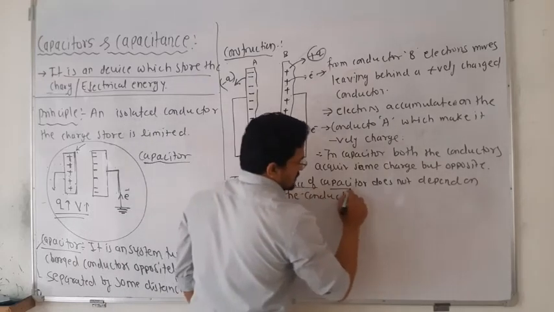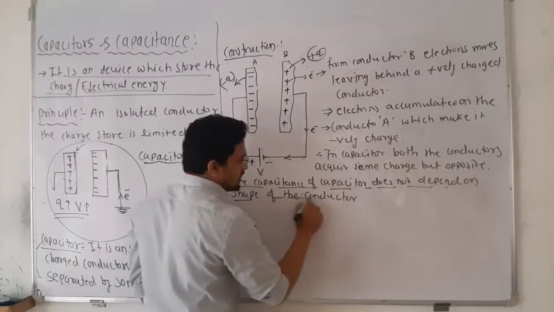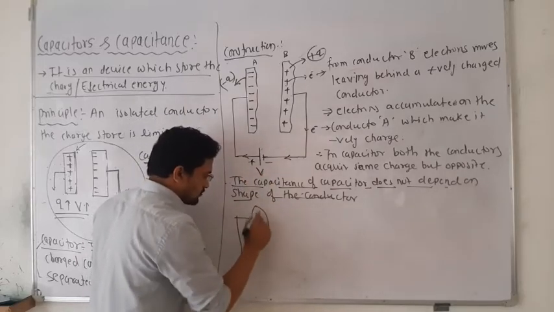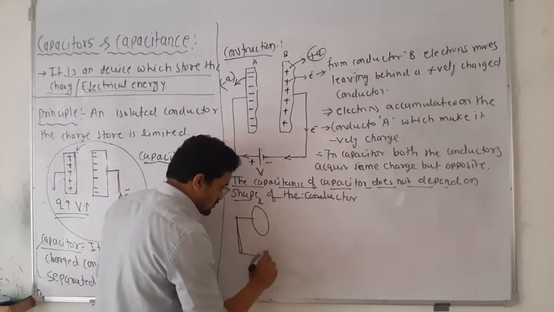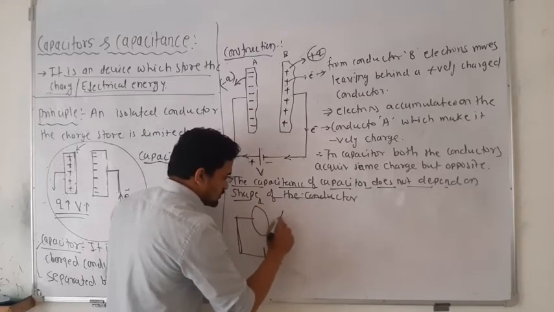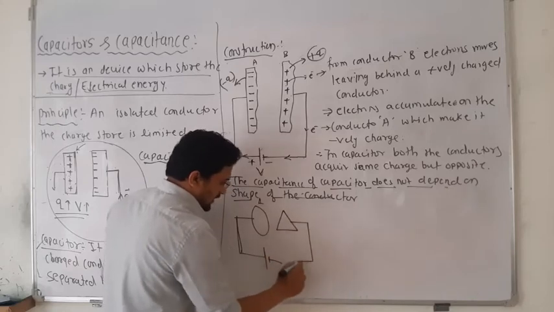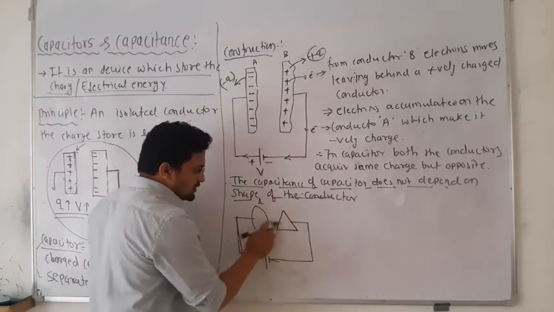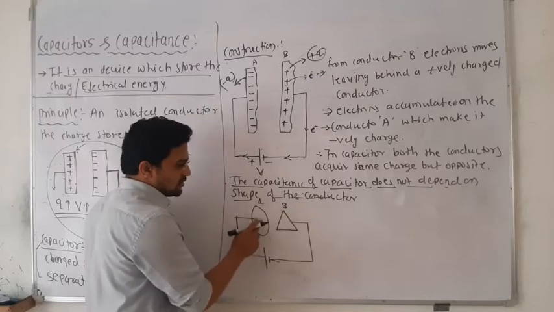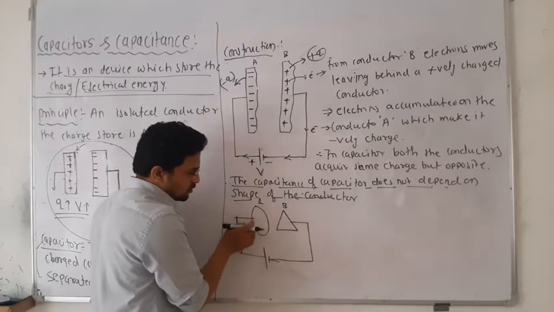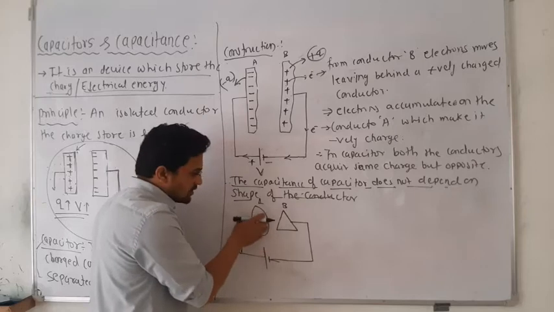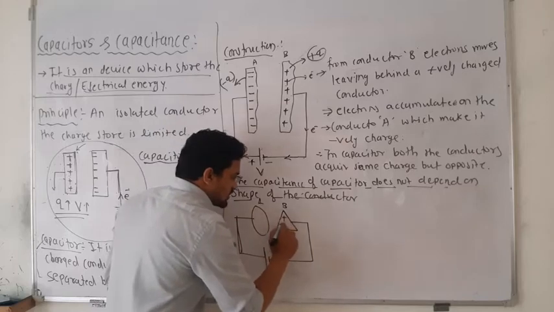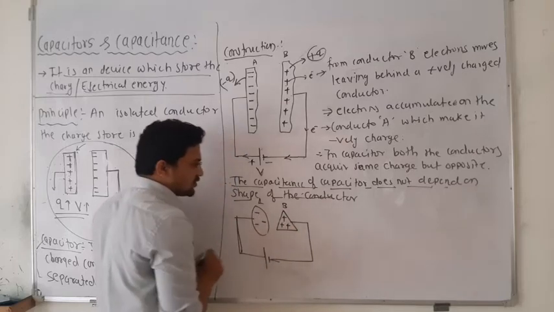Now the capacitance does not depend on the shape of the conductor you bring. Suppose the same voltage is connected with one plate, that is A, positive, and then negative, and there is another conductor, maybe in the form of a triangle, separated by some distance. Now on both conductors A and B, the charge will be the same. So it doesn't depend on the shape of the conductor. It may be square, triangle, cylindrical or any shape. Whatever charge is present on this side, the same charge will be present on the other side also.